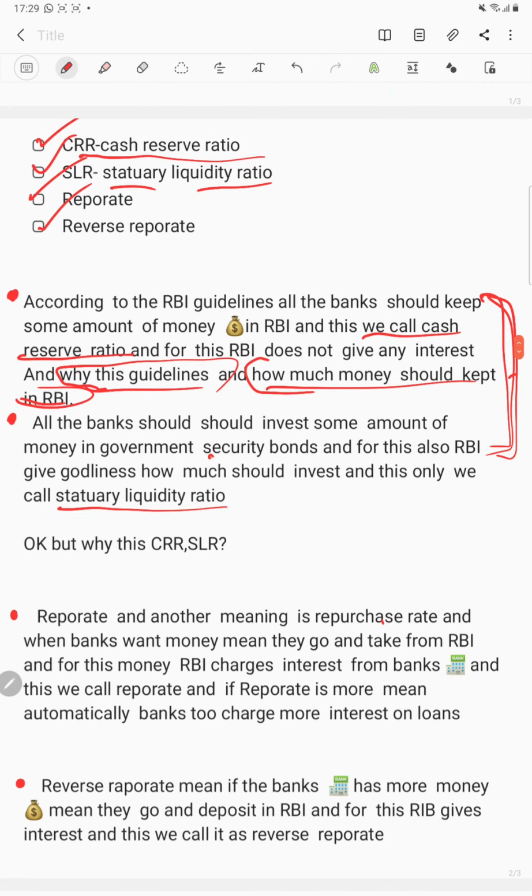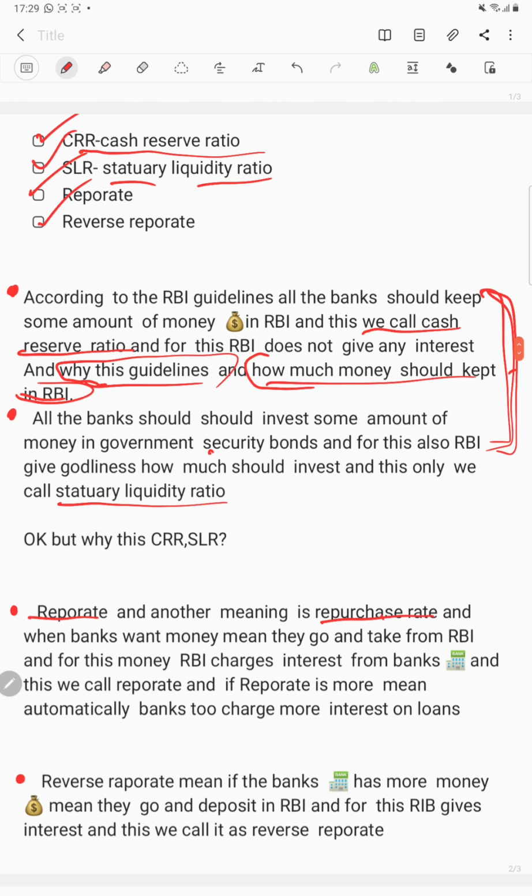And third one, repo rate. Another name for this is repurchase rate. When banks want money, they go and take from RBI. And for this, RBI charges interest. And these interest rates, according to their amount of money, will be high or low. When RBI charges more interest on banks, then automatically banks also charge more interest on loans. People take loans, no, on that banks will charge interest rates.